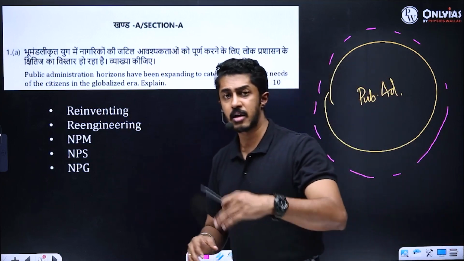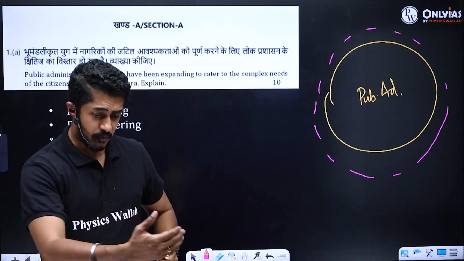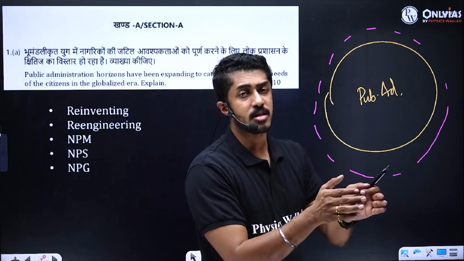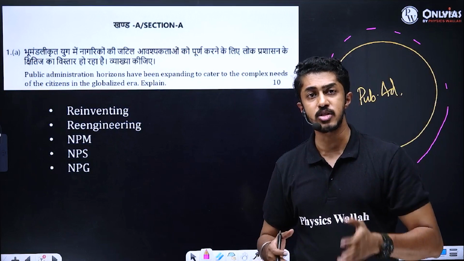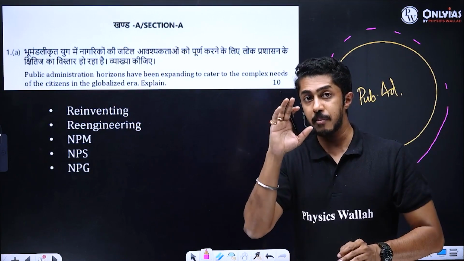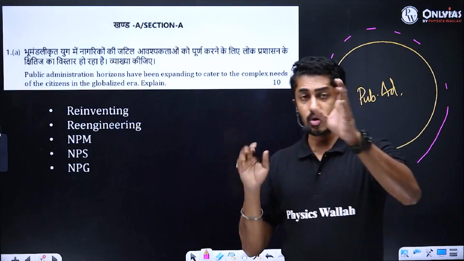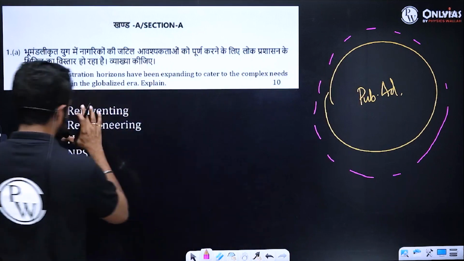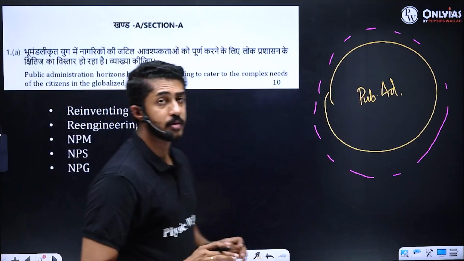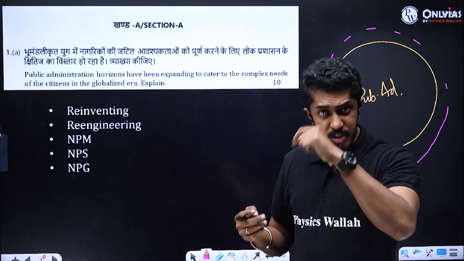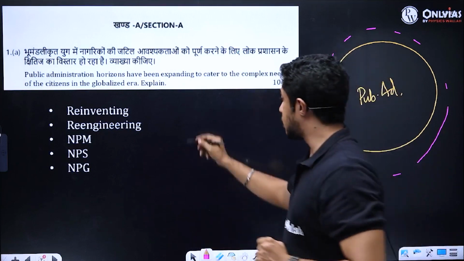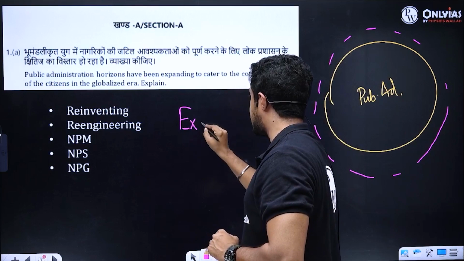Minimalist government, maximum governance. Government role limited to a few strategic sectors, and the rest is either privatized or outsourced, with government keeping a watchful eye. So what gives validation? The theory part, I don't think anybody should have confusion in writing it. But with each point you write, especially from the current era, you need to give proper examples.